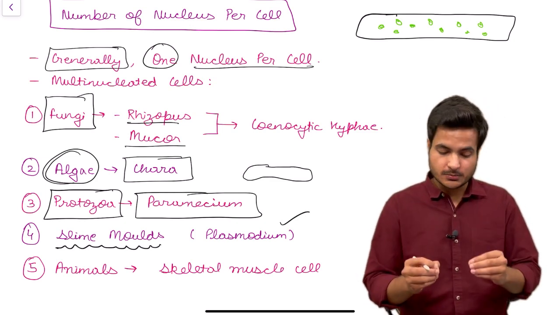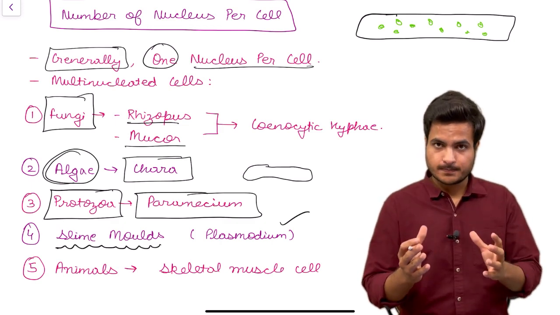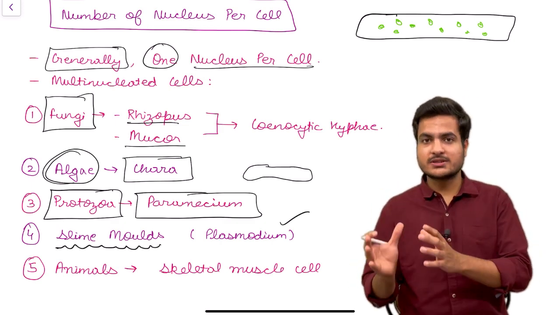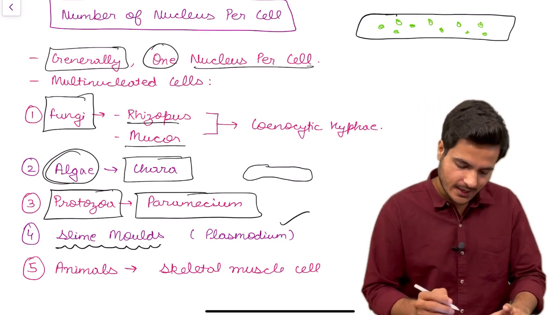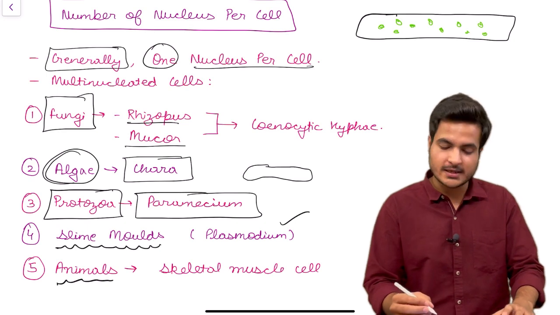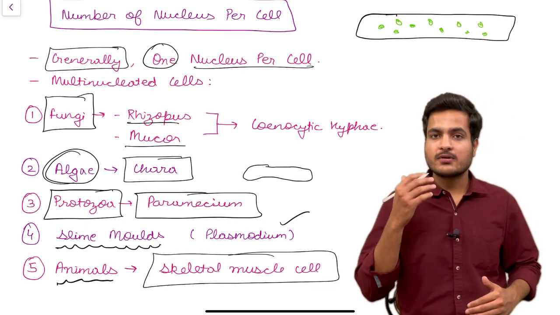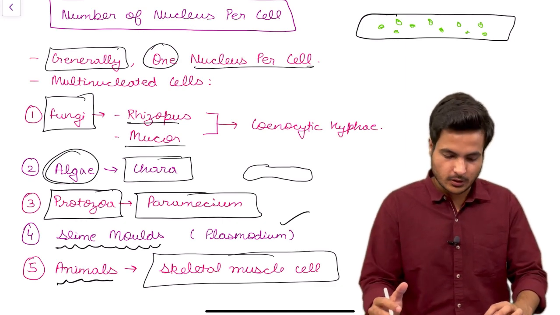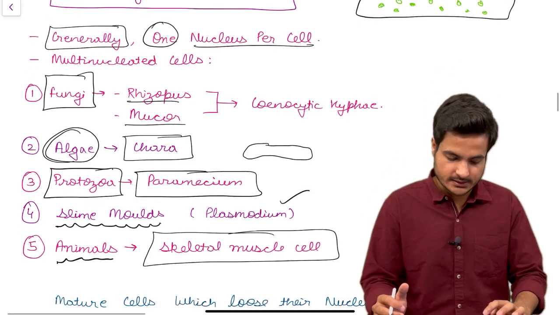Slime mold Plasmodium is a fungus-like protist. That is, it has all the characteristics of fungi, but being unicellular, it was put into kingdom Protista. And the last example, which we are all familiar with, is the skeletal muscle cells of animals, which have a multinucleated structure because of the connection between the cytoplasm of the adjacent muscle cells.